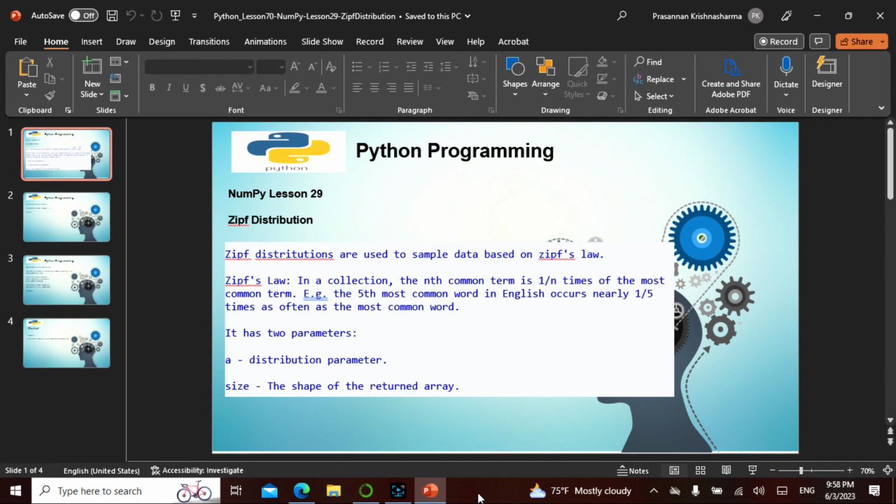Basically, how many times as often as the most common word. That is the collection of the nth common term. The nth common term is 1/n times the most common term. Say recession is occurring, recession is occurring, recession is occurring, recession will come, recession might be gone.